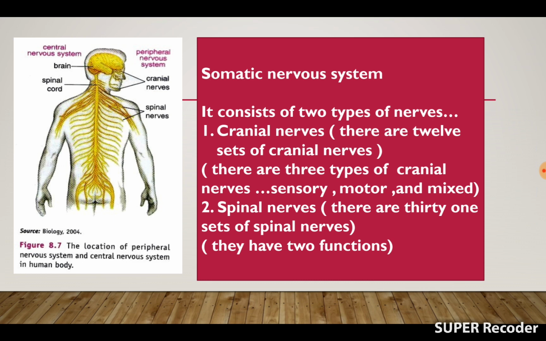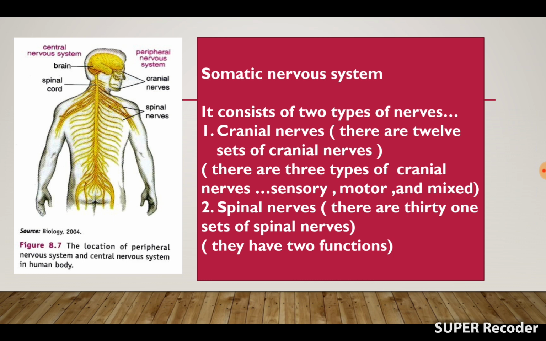Now the first one is the somatic nervous system. The first part of the peripheral nervous system is the somatic nervous system, and it is under voluntary control and regulates the actions of the body's skeletal muscles.